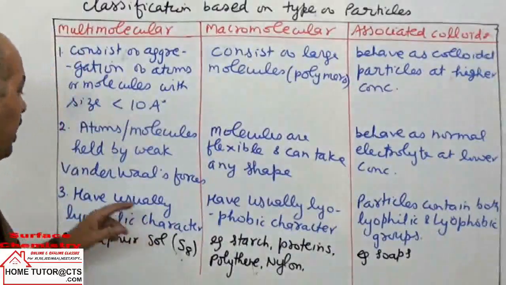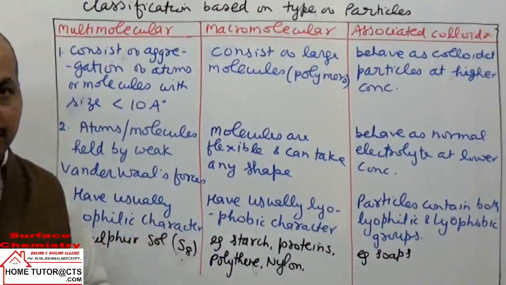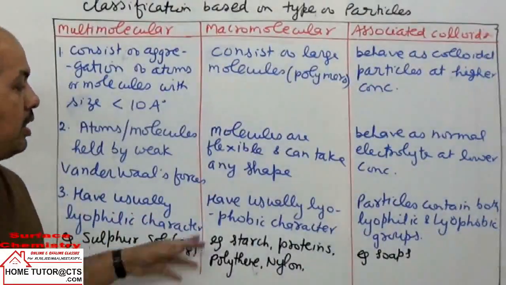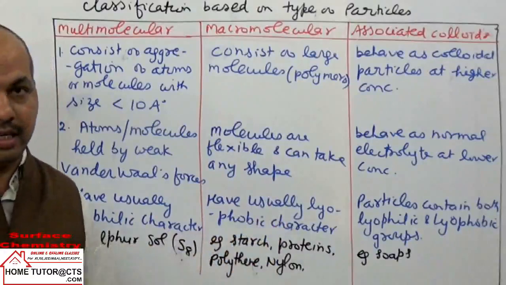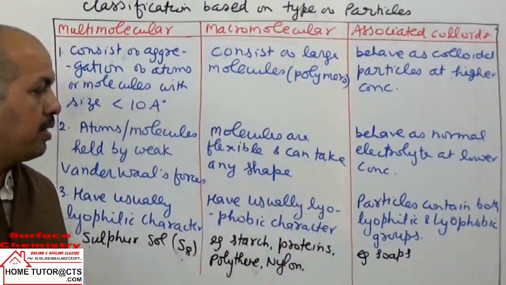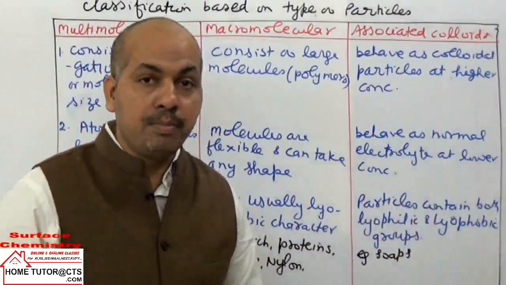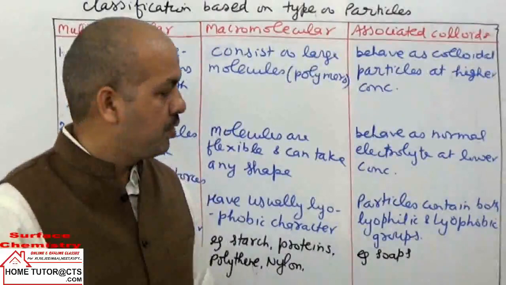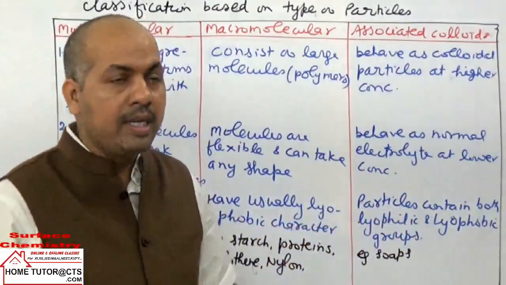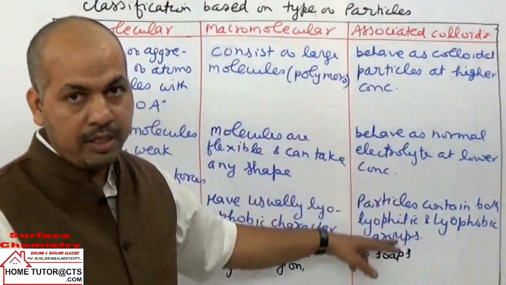Next point: macromolecular colloids usually have lyophilic character, while associated colloids usually have lyophobic character, because particles contain both lyophilic and lyophobic groups. That is how they form micelles; how they form these micelles we will take separately now.